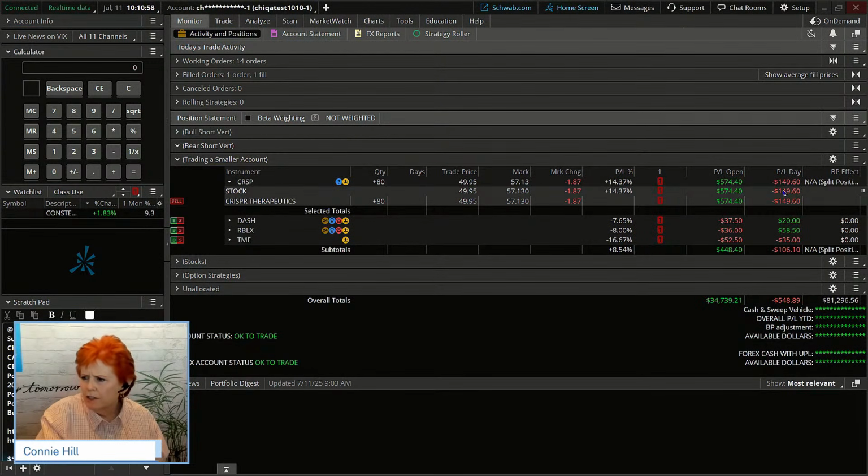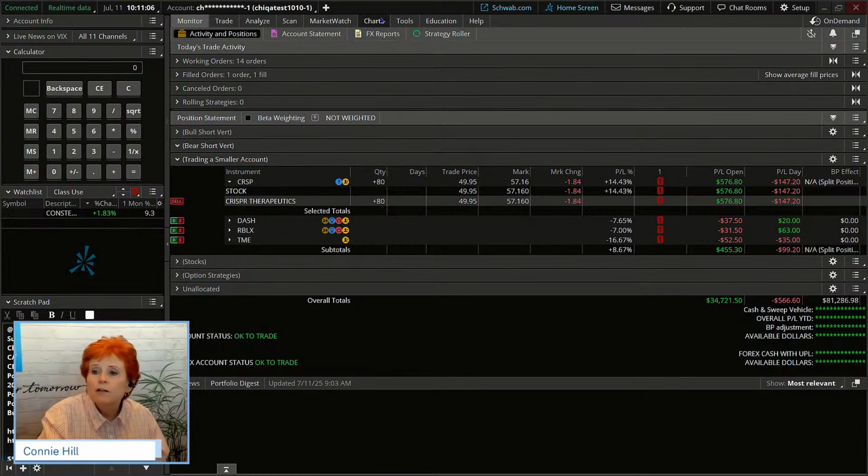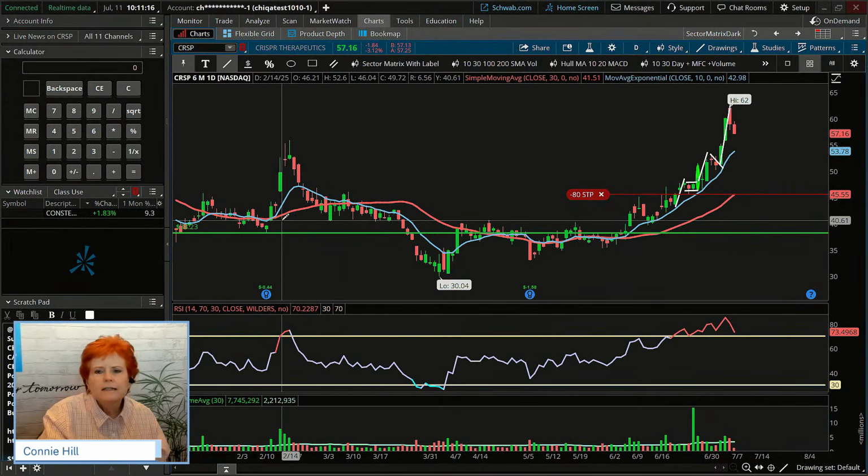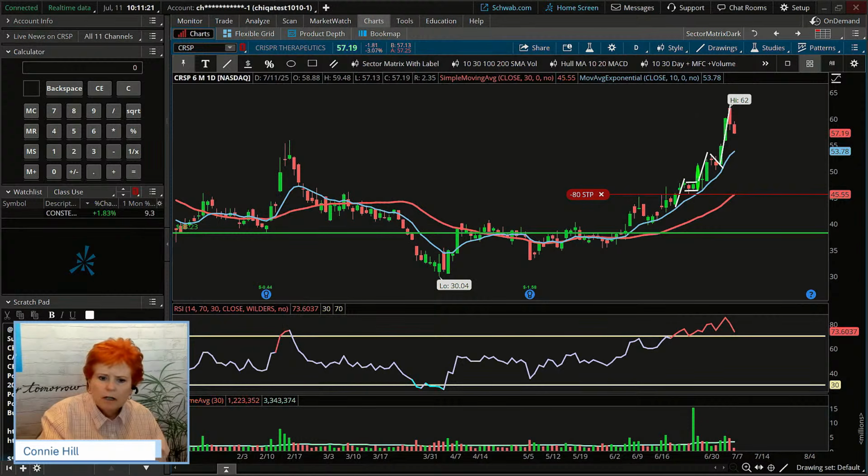It's good to note here it's down a little bit today, but up 14.43% on a stock trade, which is nice to see. And this stock has been a big mover, okay? Let's take a look at it first. Let's go to the charts. There's our CRISPR. And this is one that had been in an interesting price pattern. Those of you that like to follow price patterns, and I do, I'll point some of these things out to you as we see them.